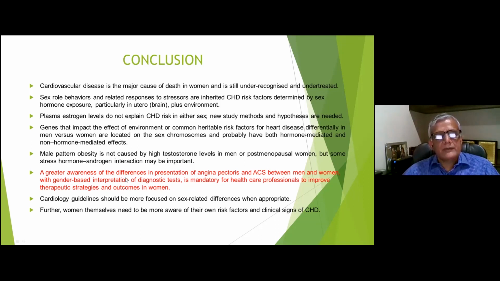And furthermore, as I highlighted earlier also, that women themselves need to be more aware of their own risk factors. So they should be having the risk assessment time to time. And if they have high risk factors or clinical signs of CAD, they should be properly managed, adequately treated, so that we can reduce the mortality and morbidity, especially acute coronary syndrome like myocardial infarction and sudden death.